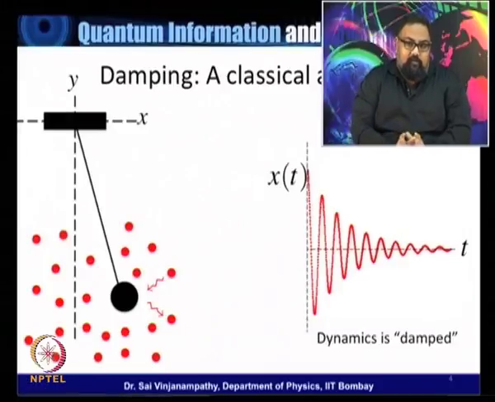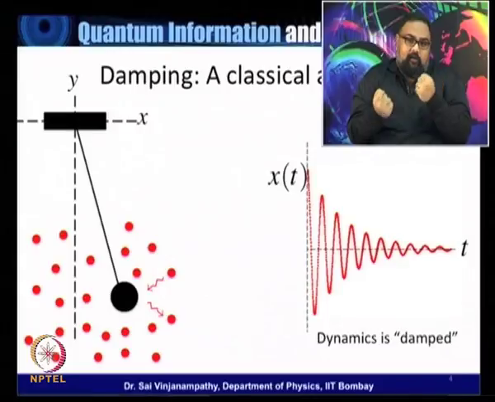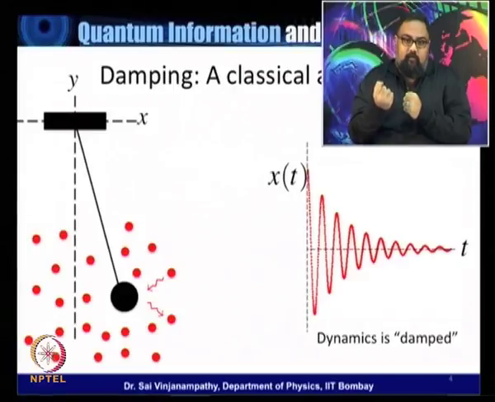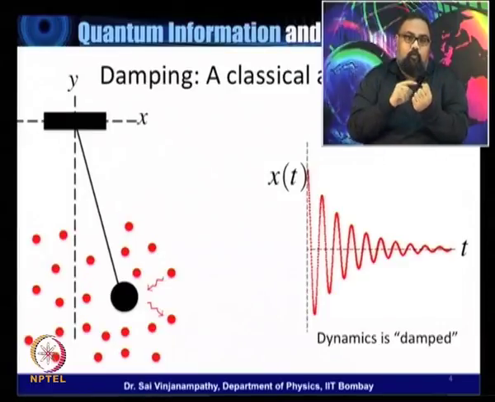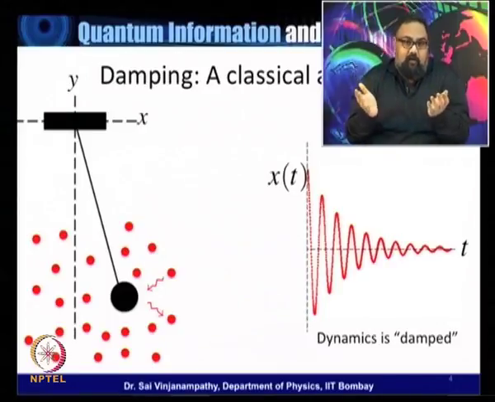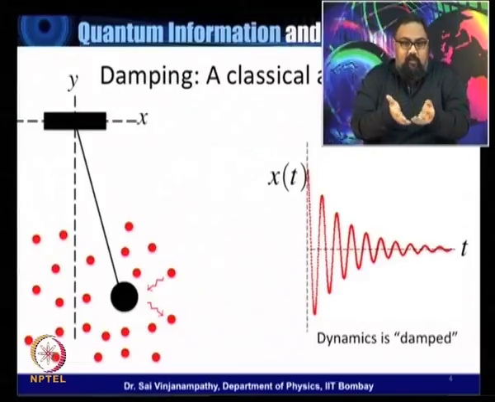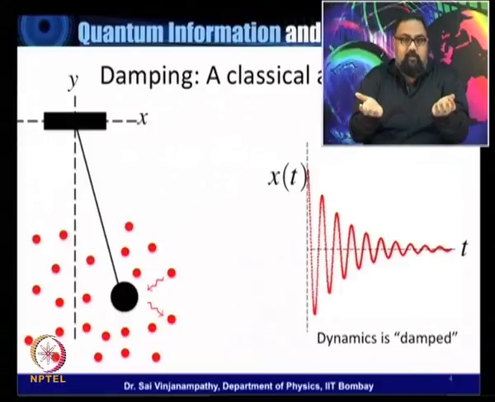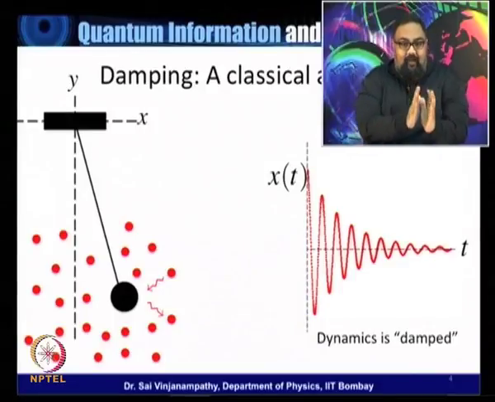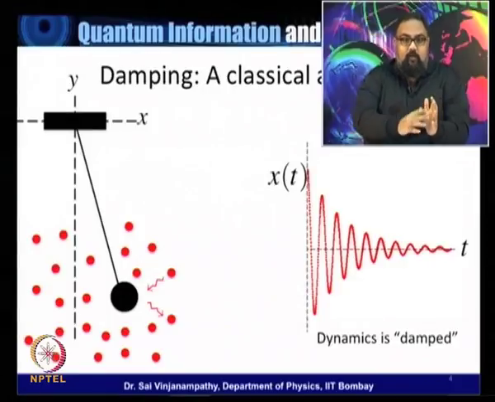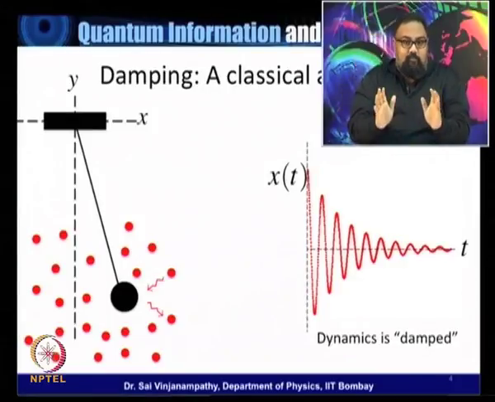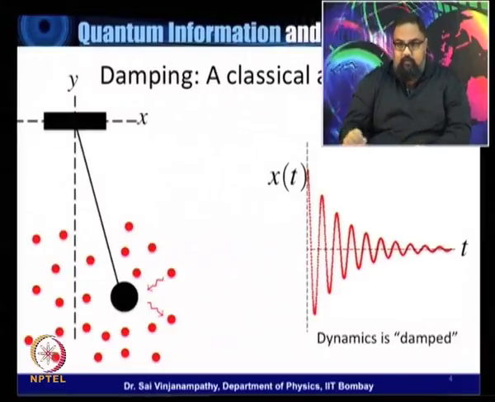But the most important thing to consider here is the fact that we've done two things. One is that we've identified to begin with what the relevant degrees of freedom are for our pendulum, right? In this case, the x coordinate is what we're interested in. And the second thing that we've identified is that there is an effective model for the environmental interactions, in this case air molecules colliding, in terms of a damping rate, right? And once we put both of these things together, we get a very simple differential equation, which is the damped harmonic oscillator, the solution to which is the effective dynamics on the system, without considering the environment, right? So this is the basic plan that we would like to follow also in the quantum regime, right?